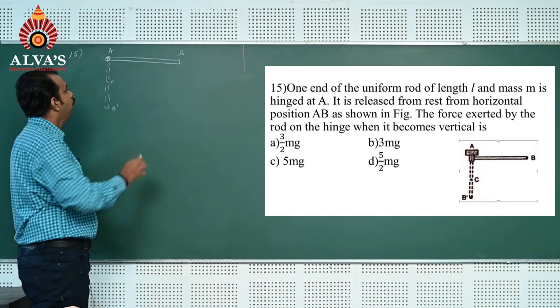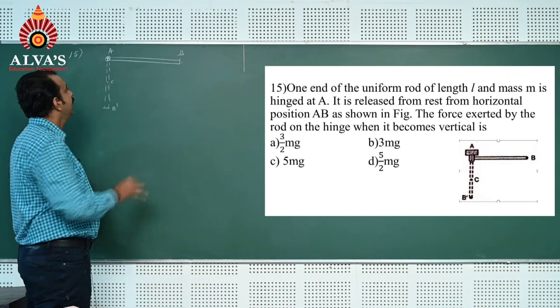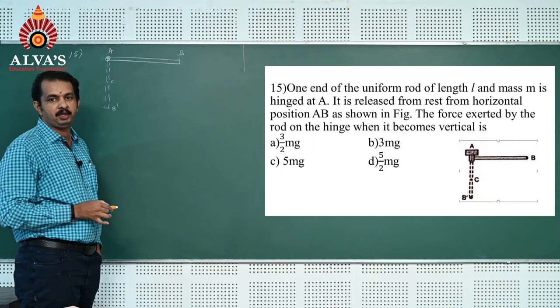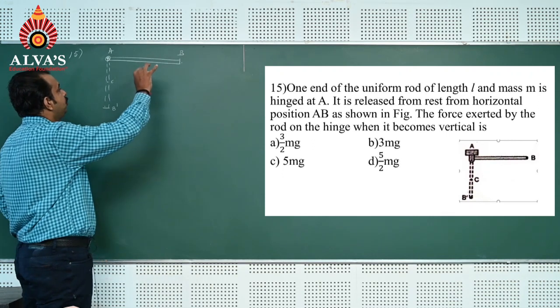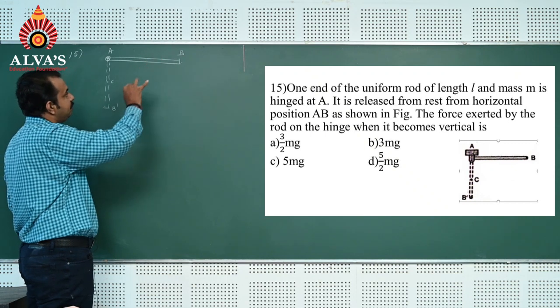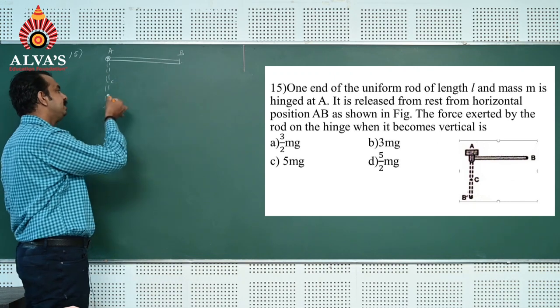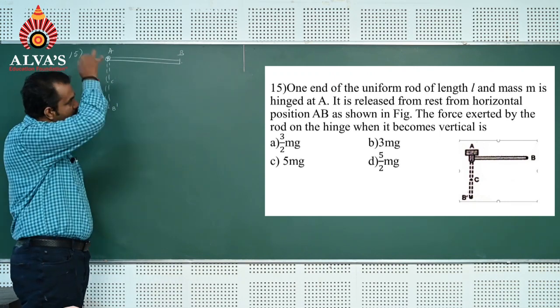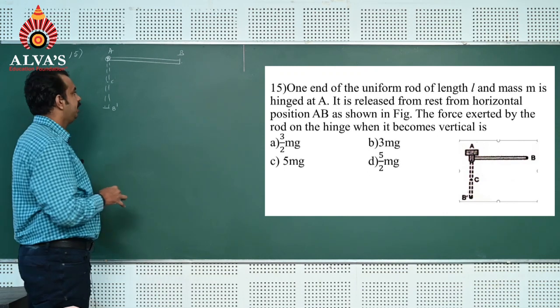Now here, when the rod is in the horizontal position, the entire energy of the rod is potential energy. When it is released, it rotates, not rolls, about the axis. So when it reaches the bottommost portion or vertical position, its energy is rotational kinetic energy.